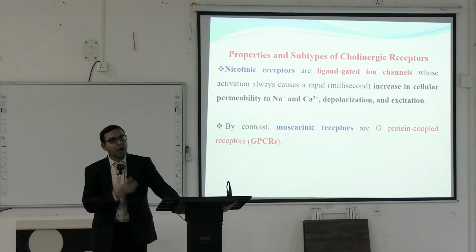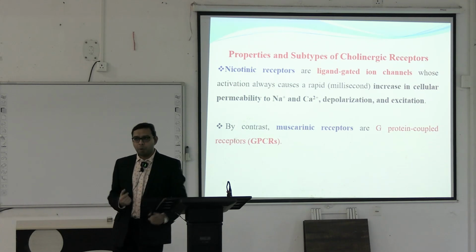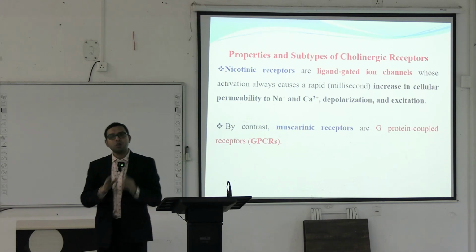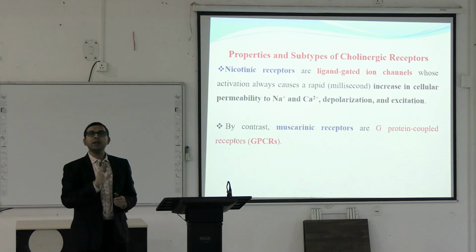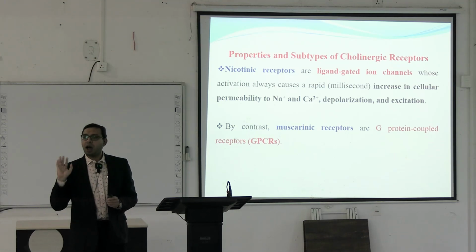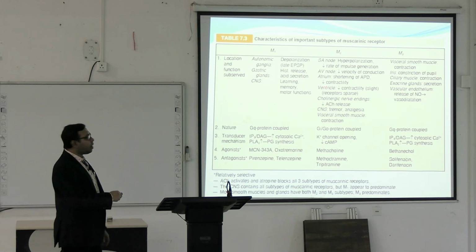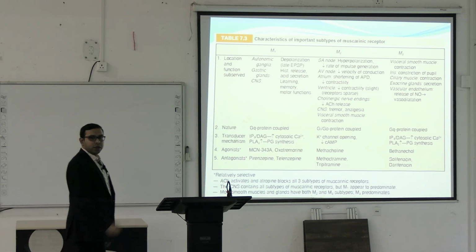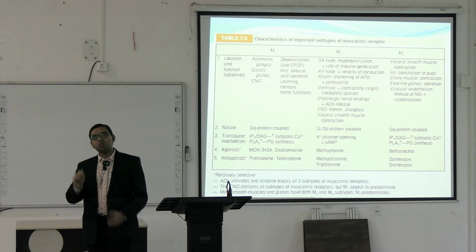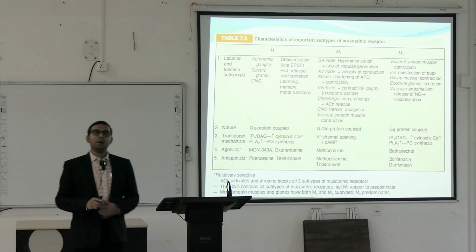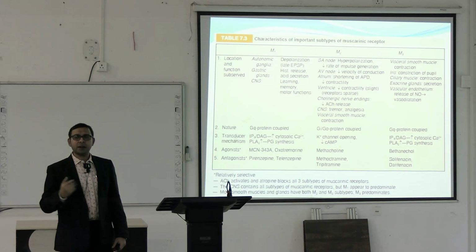So, these ion channels are present, different types of the receptor. G-protein coupled receptor is a very common receptor. All the muscarinic receptors are G-protein coupled receptors, and all the nicotinic receptors are ligand-gated ion channels. There are three muscarinic receptors, M1, M2, M3. These three are mainly characterized. Apart from this, there are also M4 and M5 muscarinic receptors, but they are not very significant clinically.